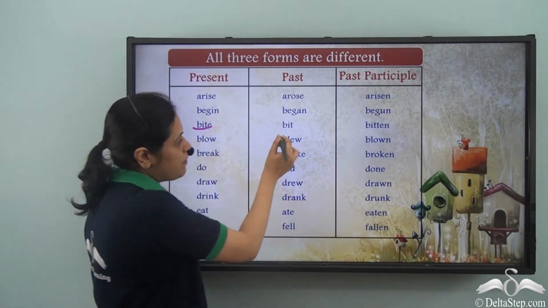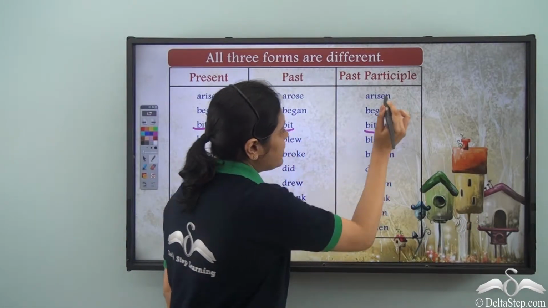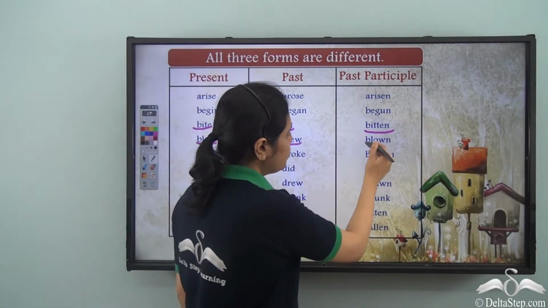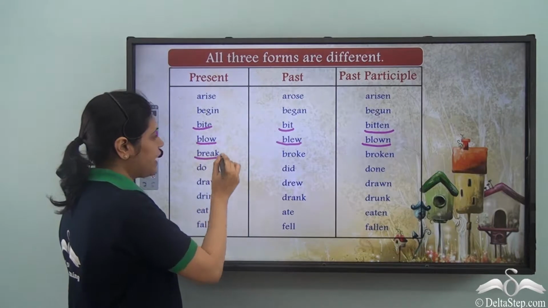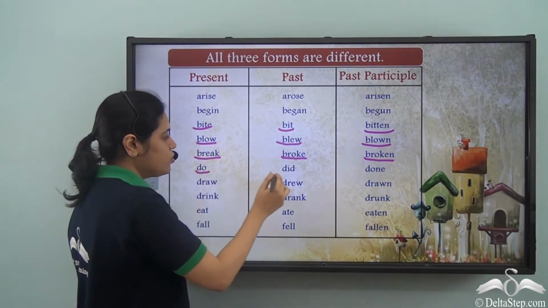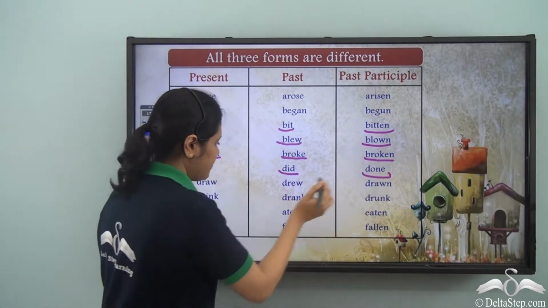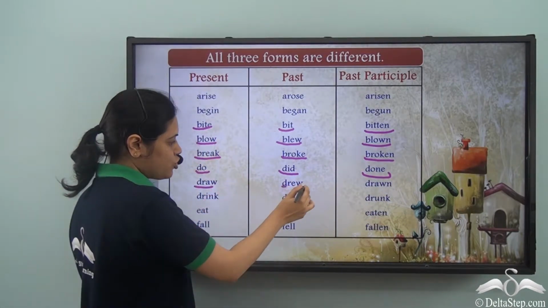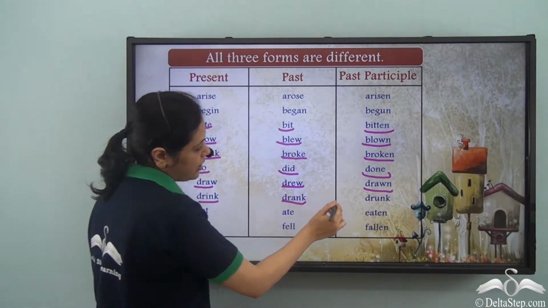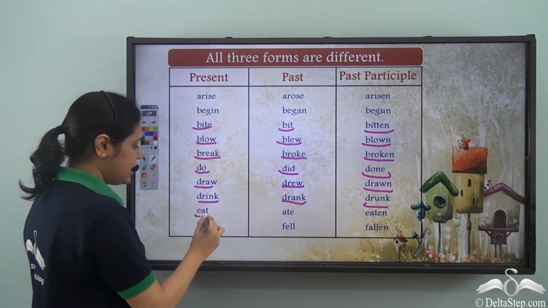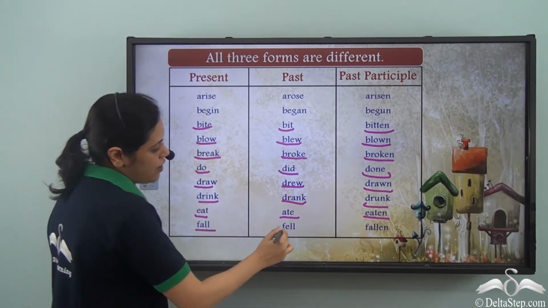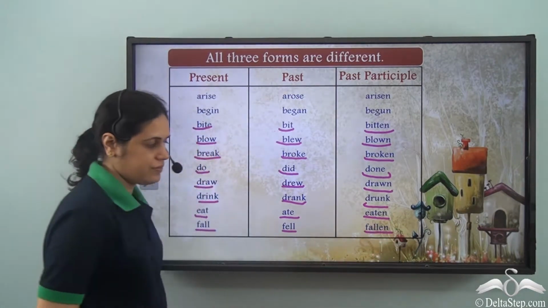Bite, bit, bitten, blow, blew, blown, break, broke, broken, do, did, done, draw, drew, drawn, drink, drank, drunk, eat, ate, eaten, fall, fell, fallen.